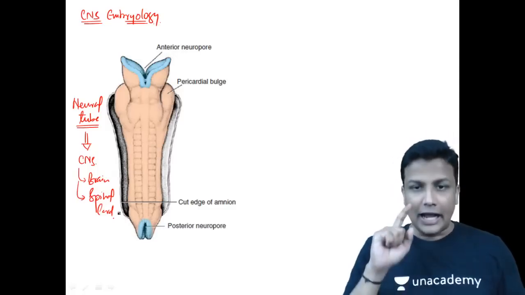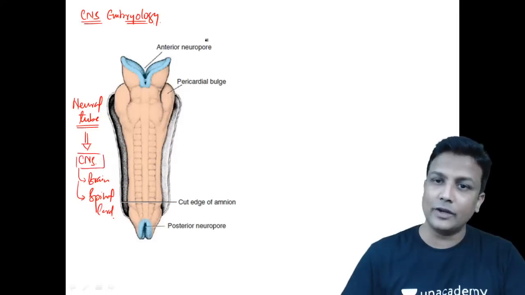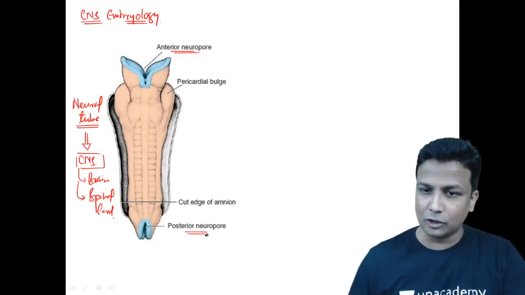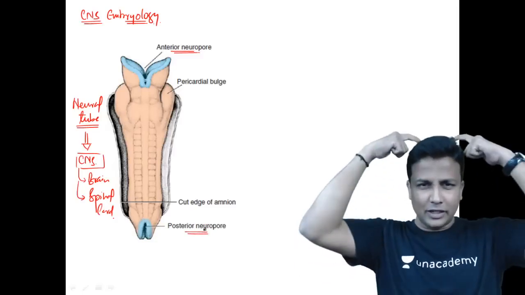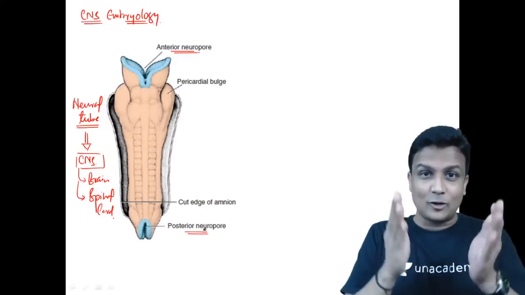And the most important thing in the neural tube topic here right now, can you see one opening here, guys? There is a neuropore here. And can you see one more opening here? The neuropore there. Now tell me, do you have any opening here in the brain? No. Do you have any opening here in the spinal cord? No. In the very beginning, I taught you the spinal cord will be closed there.